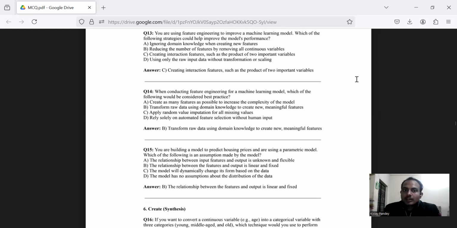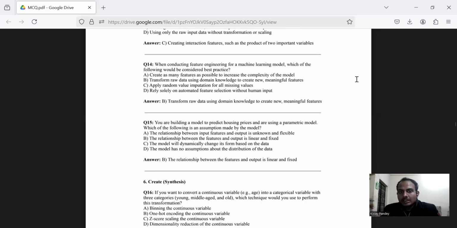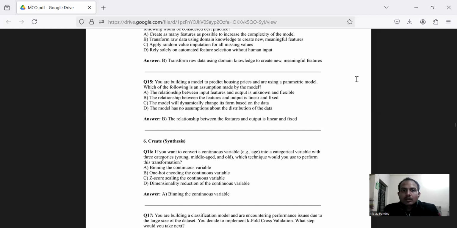Question number 14. When you conduct feature engineering for a machine learning model, which of the following would be considered best practice? A, create as many features as possible to increase the complexity of the model. B, transform the data using domain knowledge. Yes, it is the right answer. We know that.